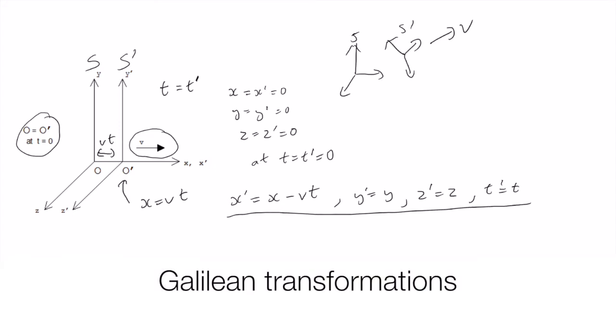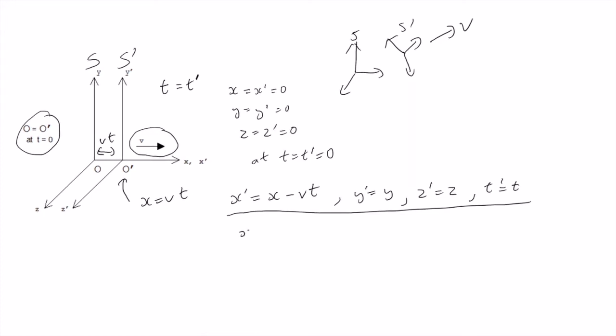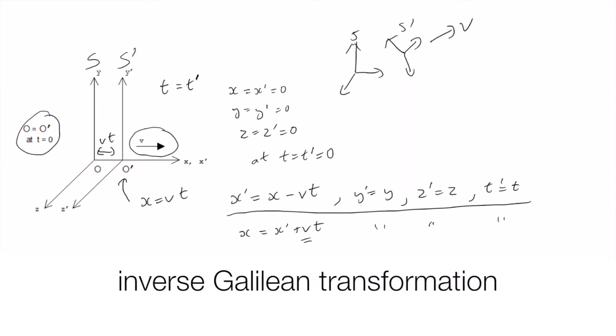They tell us how to go from S coordinates to the S dash coordinates. We could also invert them and solve for x in terms of x dash. And all that happens is that the sign of the velocity changes. The others are all the same. S dash is fulfilling the role that S used to do, and the S coordinate system is moving in the negative x dash and x direction. So the sign of the velocity is changed when we jump to the S dash system, because S is moving in the opposite direction relative to S dash. That's known as the inverse Galilean transformation.